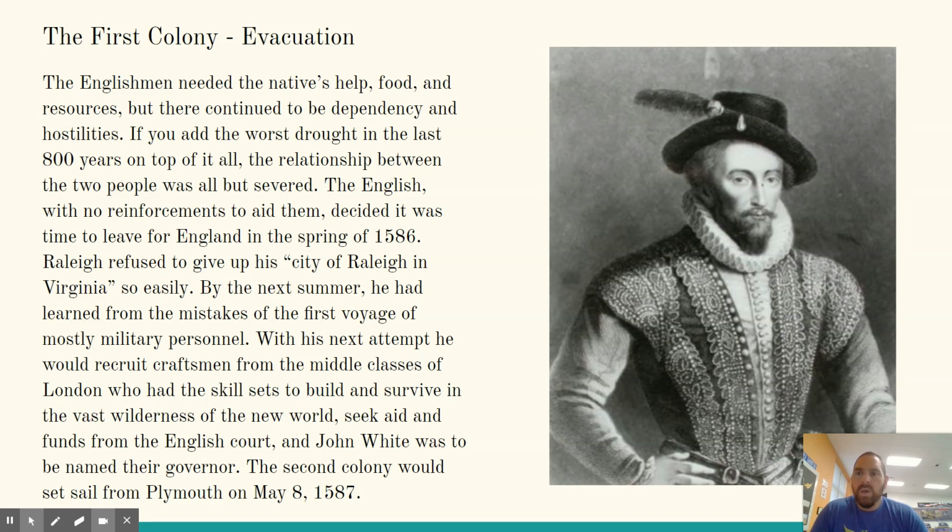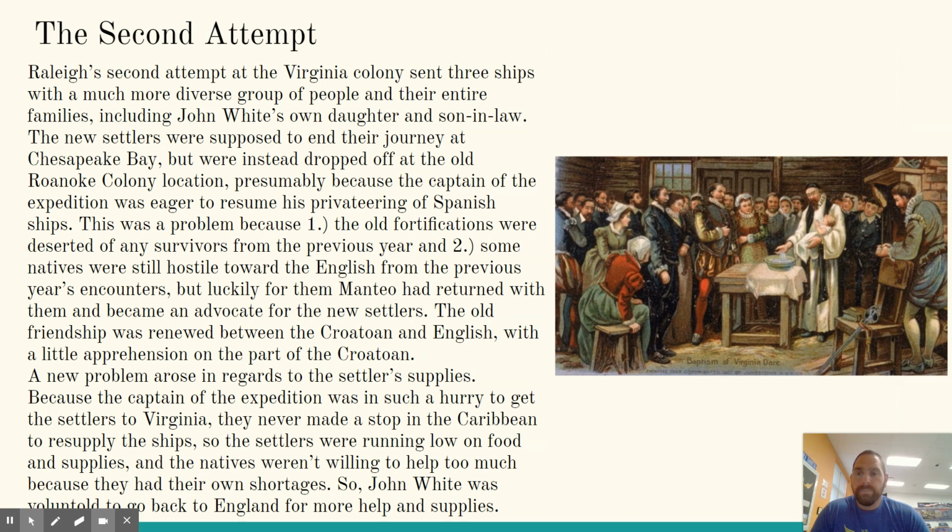So here we go. Walter Raleigh gives it another go. He's determined to get this right. And in order to get it right, he takes out the military aspect of the adventure and puts more craftsmen and artisans into the colony to help actually build a community. Kind of makes sense.